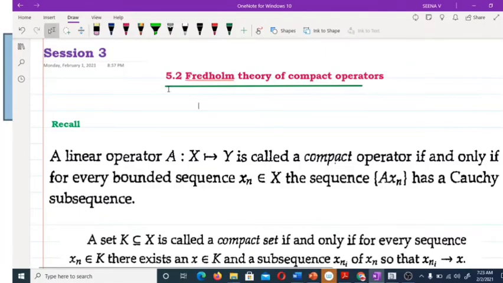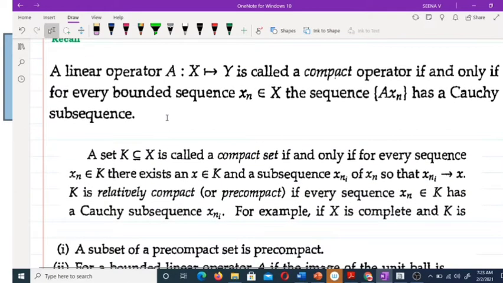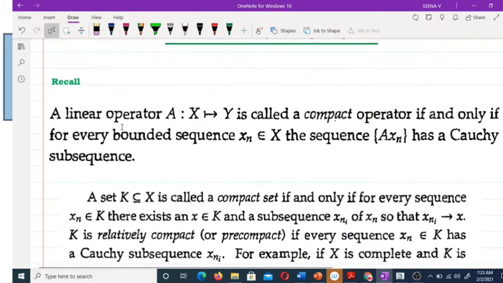Hi, good morning. Today we are going to start our next session, section 5.2, Fredholm theory of compact operators. Just recall what you mean by a compact operator. I am recalling all these things. Now, what do you mean by a compact operator?